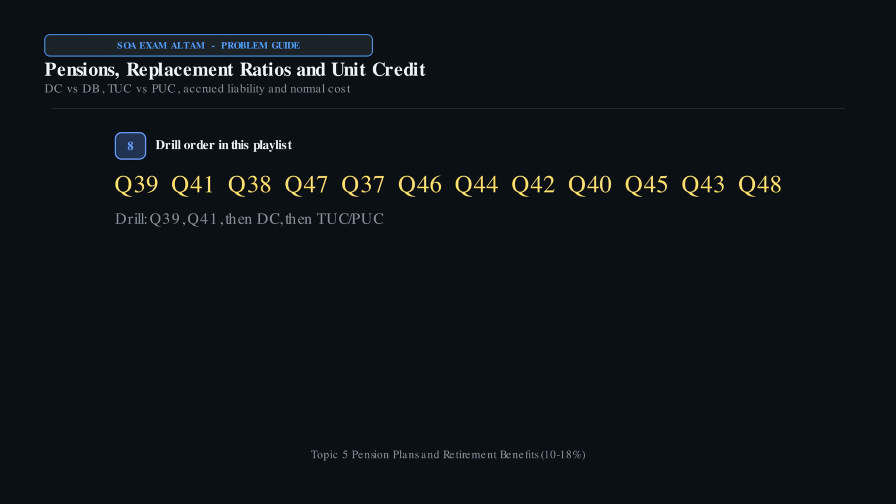Climb replacement ratio questions first, then DC contribution rates, then accrued exits, then service tables, then TUC versus PUC, then partner and early retirement overlays.